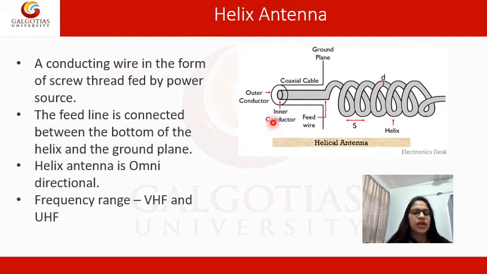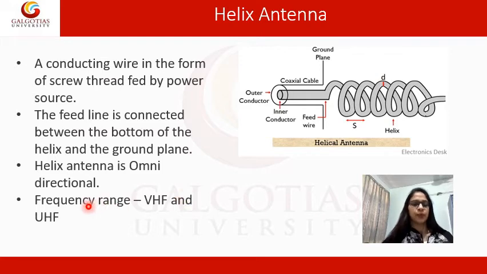Helix antenna. It is in the form of a screw. See, this is in the form of a screw. A conducting wire in the form of a screw thread is fed by the power source. The feed line is connected between the bottom of the helix and the ground plane. See, this is the feed wire. This is our coaxial cable, outer conductor, and this is our ground plane.